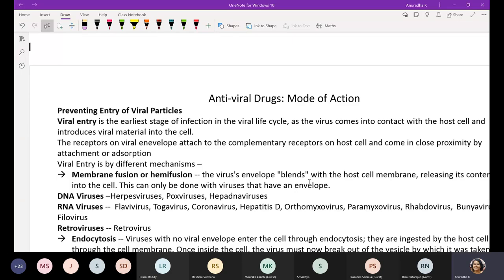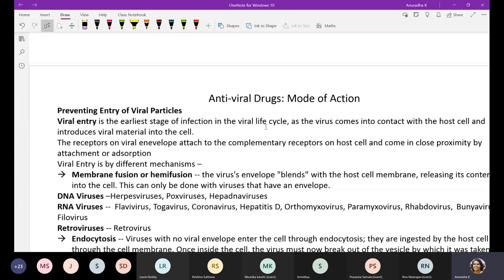Viral entry is the earliest mechanism, and there are certain chemicals which prevent this process of virus entry. The virus comes in contact with the host cell and introduces its nucleic acid into the cell. So at the viral entry level, the virus entry can be prevented.